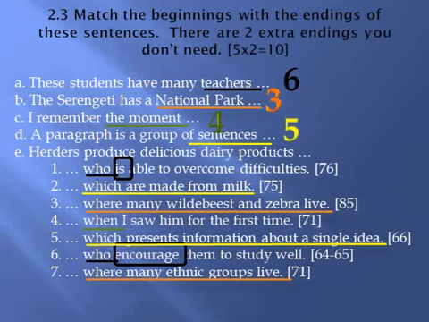E. Herders produce delicious dairy products. Dairy products are things. 2. Which are made from milk.